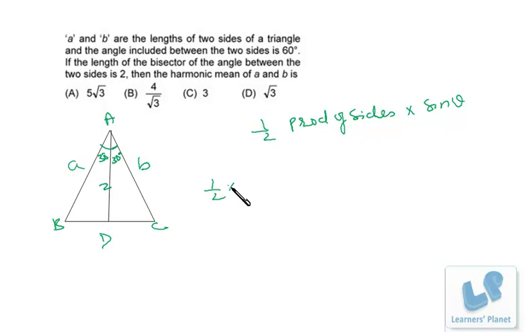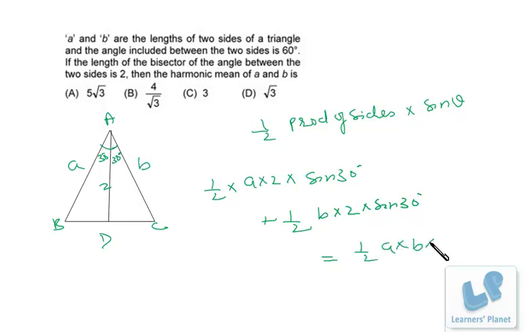Now half of A into 2 is the area of this triangle ABD, where the angle between these two sides is 30 degrees. So half A into 2 into sine 30 degrees plus half B into 2 into sine 30 degrees is equal to the area of the complete triangle. That's half A into B into sine 60 degrees, since the complete angle is 60 degrees.